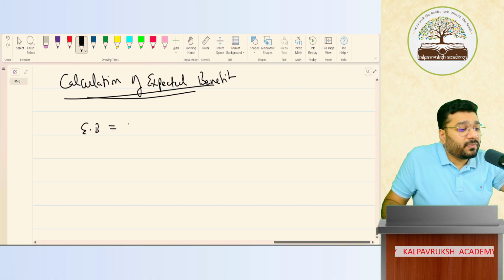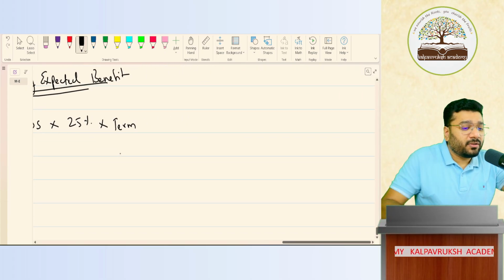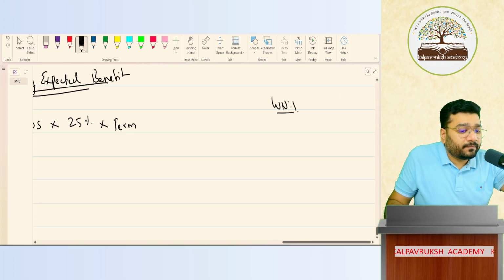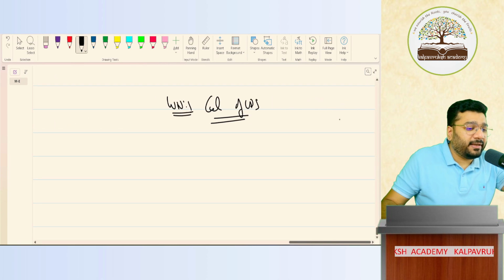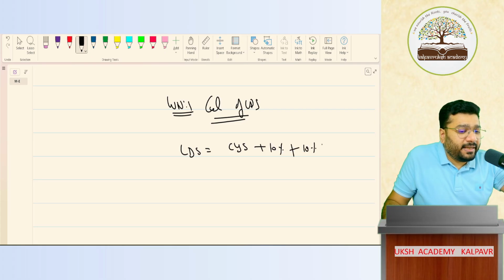So, last drawn salary multiplied by 25% for each completed year of service. How much is the term for him? 5 years. So, what is LDS? We don't know. So, working note number 1: calculation of last drawn salary. Last drawn salary is equal to current year salary plus 10% plus 10% plus 10% plus 10%.